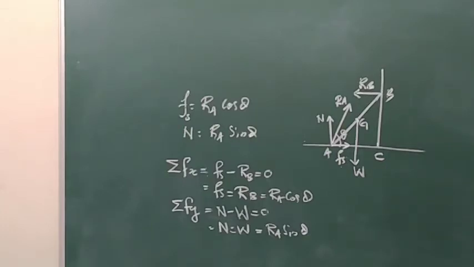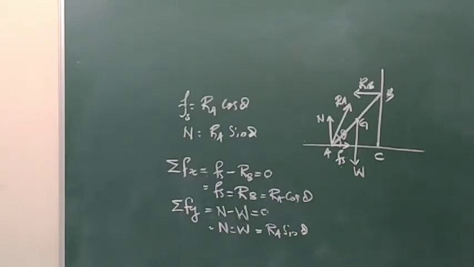W is acting in the downward direction and RB is acting in the horizontal direction. That means W is acting in the vertically downward direction and RB is acting in the horizontal left direction.